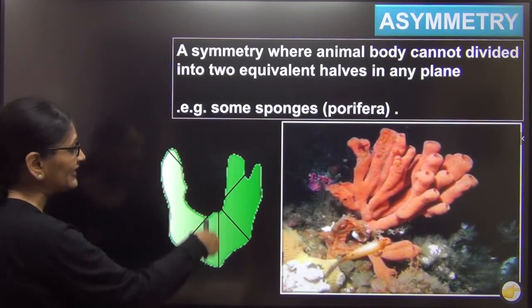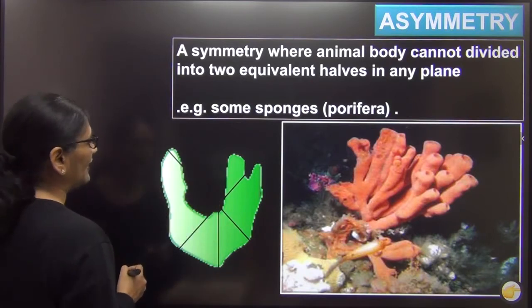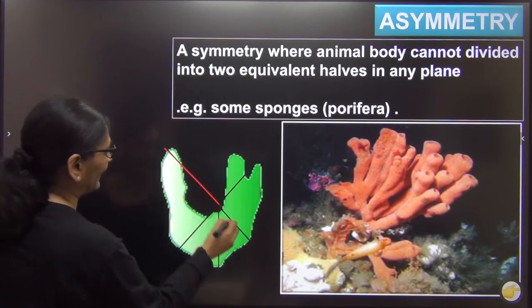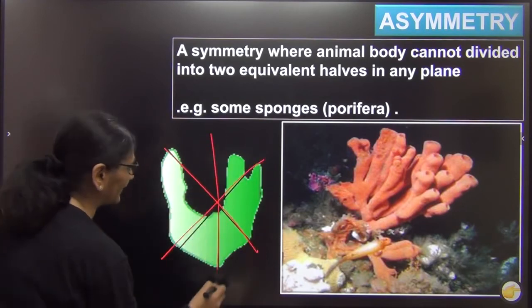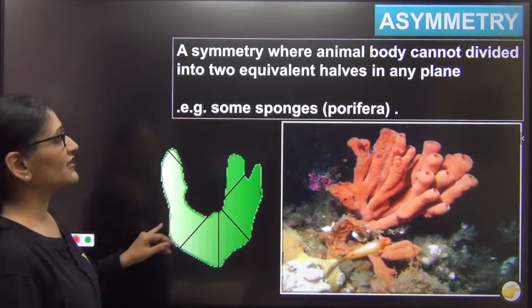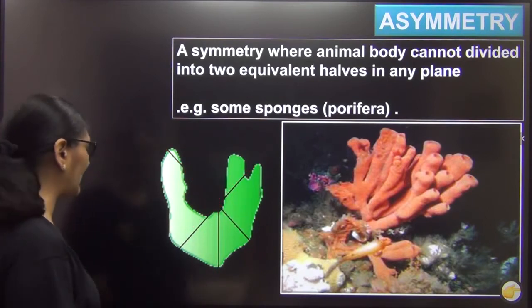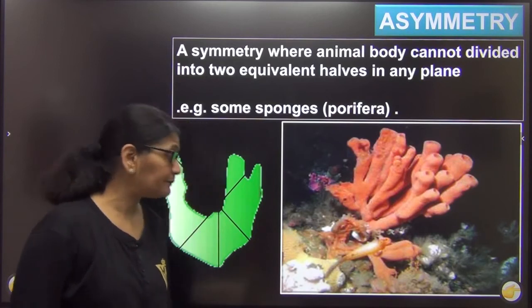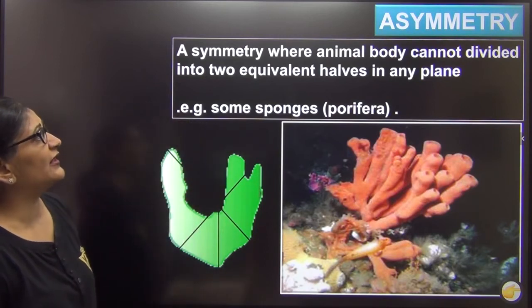Look here, from any plane if you cut it, just look at this. If you cut it like this, or you cut it like this, or you cut it like this, they will not divide the body into two equal halves. This is called as asymmetrical, right? Now next we will come to bilaterally or radially symmetrical.